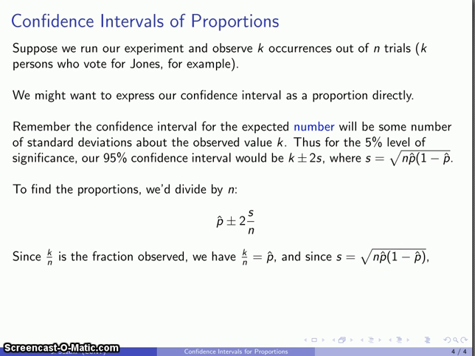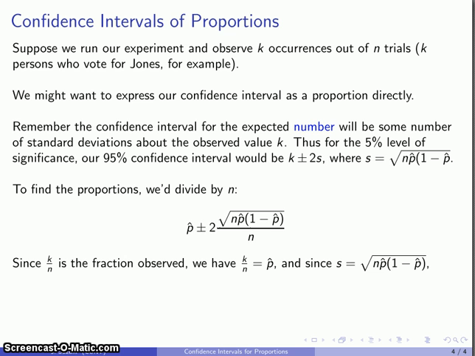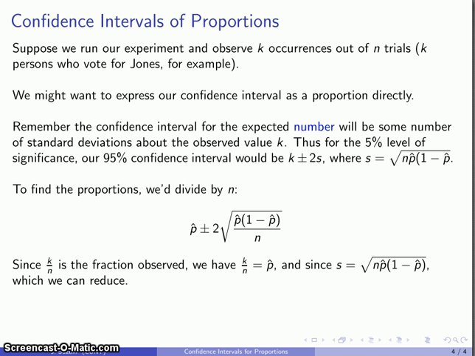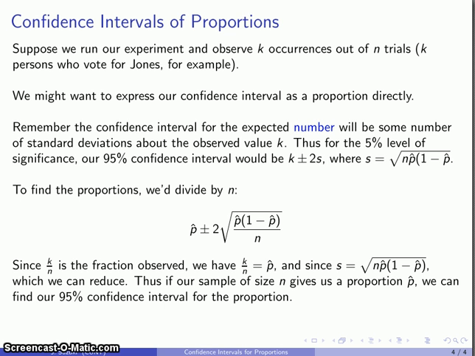I could substitute that in, and with a little bit of algebra, I'm going to move this n into the square root symbol, and I'm going to resolve and cancel it this way, and this gives me my confidence interval. So after all the dust settles, we find that our confidence interval for a sample proportion can be given by the observed sample proportion plus or minus however many standard deviations of our sample proportion we have, given according to a certain formula.